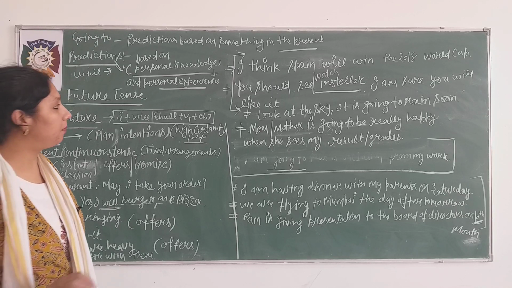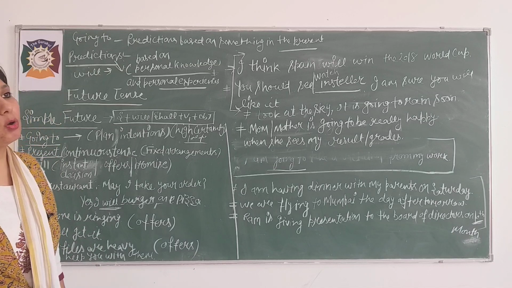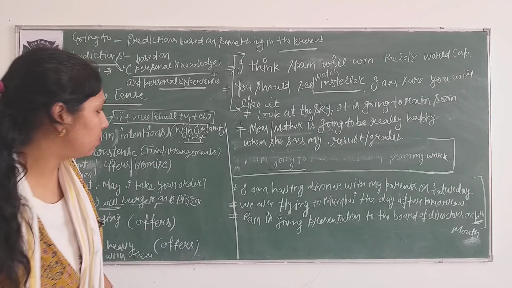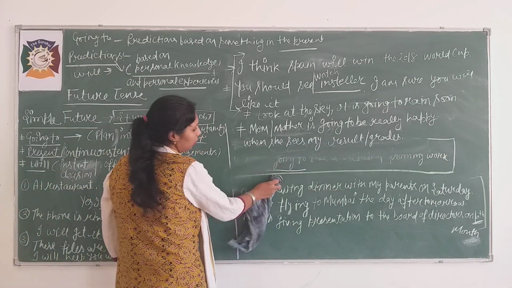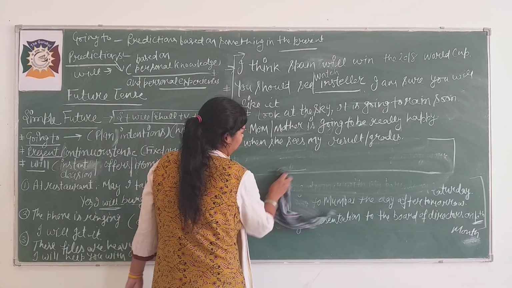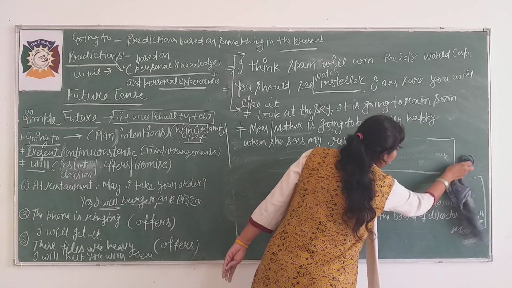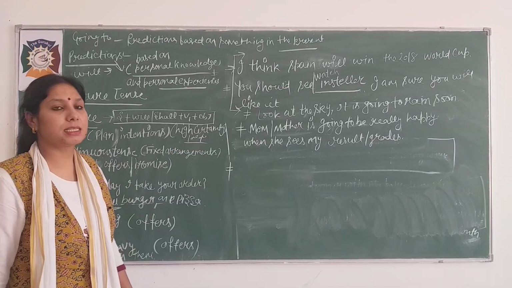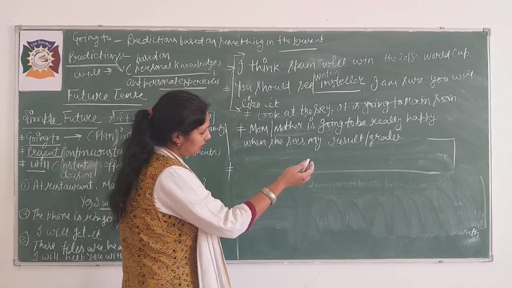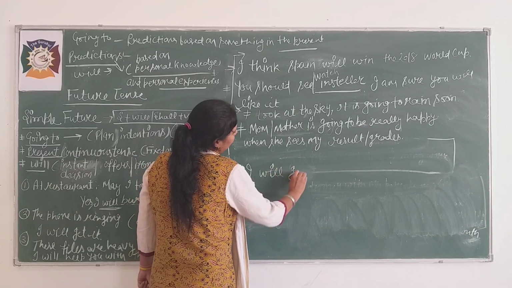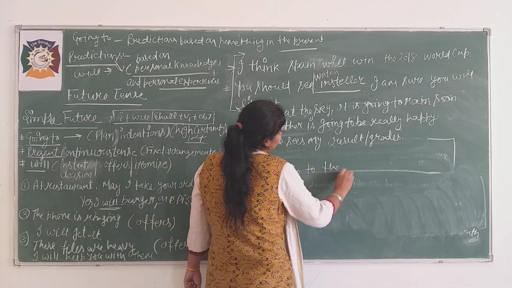And the simple things, like "I'll go to the market". I think these are examples you know very well. One more I'm trying to make you understand. A very simple example: I will go to the market.